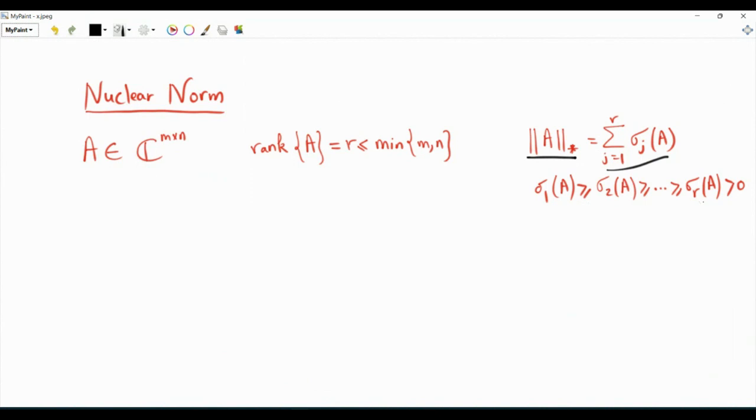those singular values. We want to verify that the nuclear norm is subadditive, it obeys the triangle inequality, and that it is submultiplicative. Let's first show that it is subadditive.